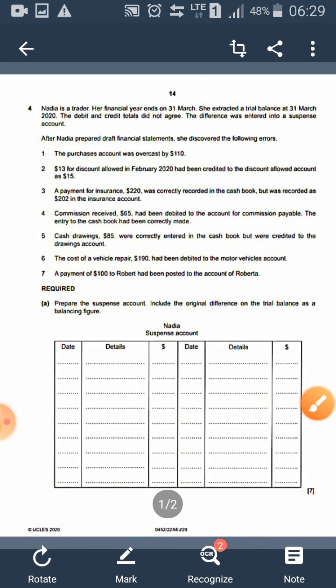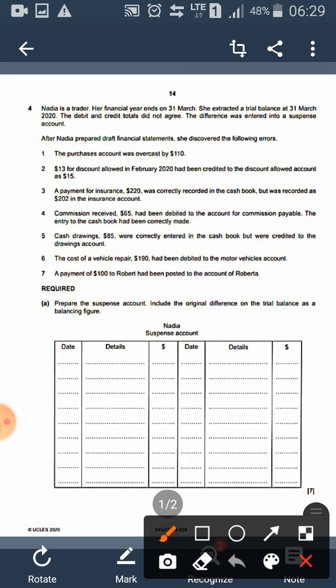Okay, sorry. Wait. There are two figures in this. 13 and 15. Okay. So see, discount allowed should have been debited. Yes. So discount allowed 13.